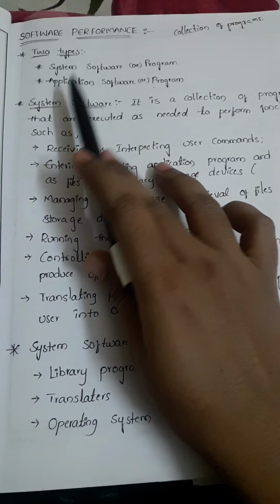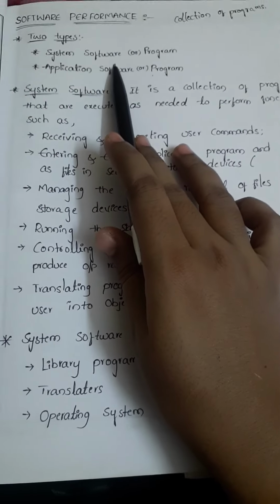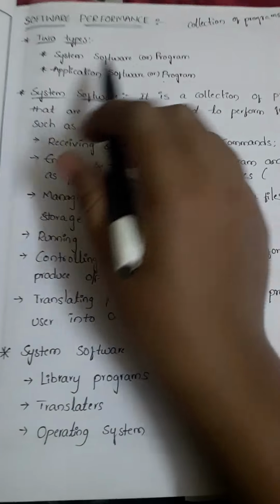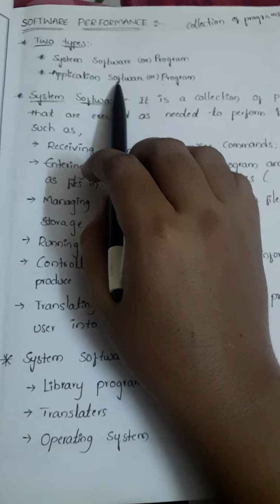In this class, we are going to discuss the next concept, that is software performance. In that we have two concepts: one is software and another one is performance. First we will go with the software, then we will go with performance. Generally, software is classified into two types: one is system software and another one is application software.